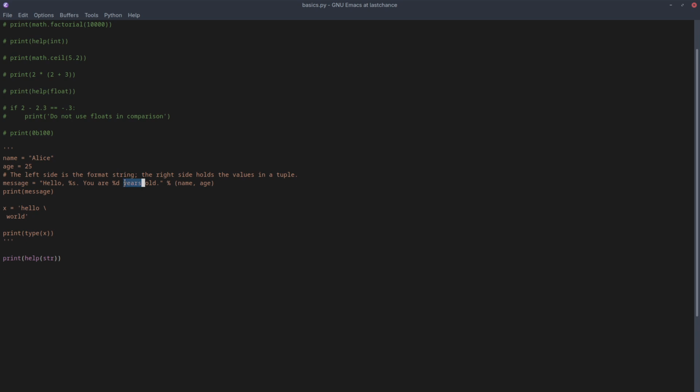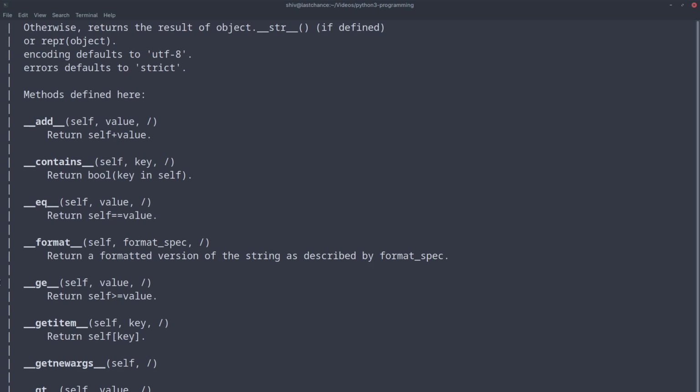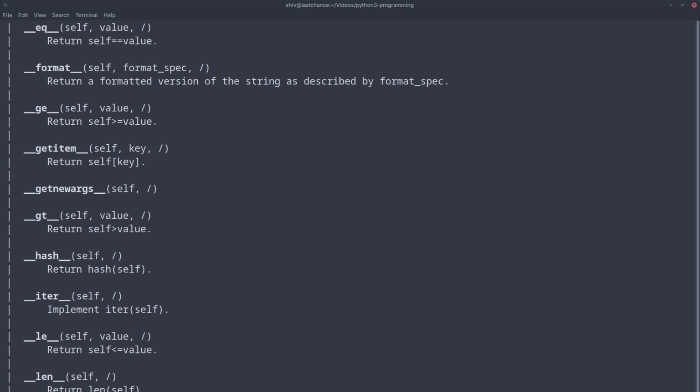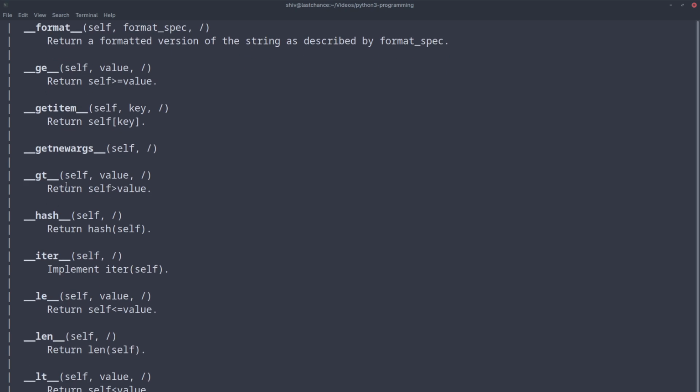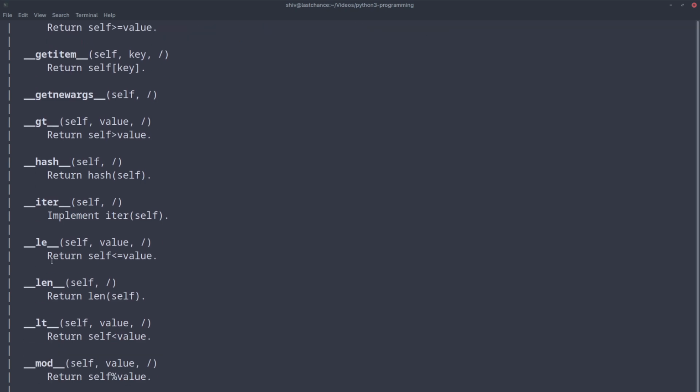This percentage is for the format specifier. Greater than or equal to, get item. Get item is for returning the key on the object. Get new args. Then we have greater than, then we have hash, then we have iter. You implement the iterator, we can call next on that, then less than or equal to, then length, then less than.